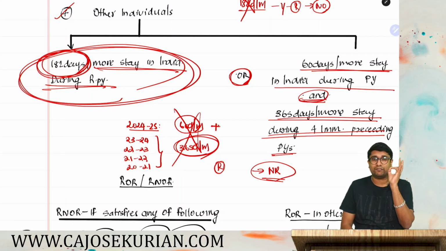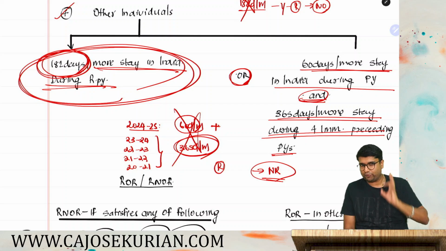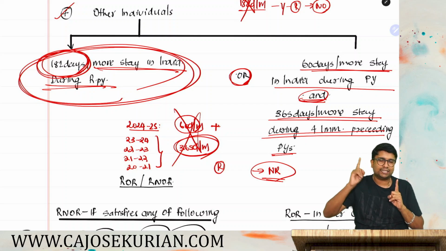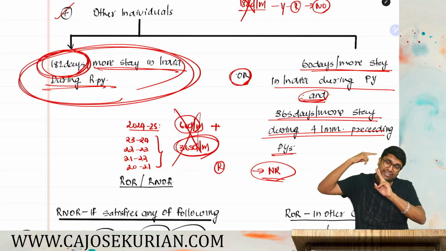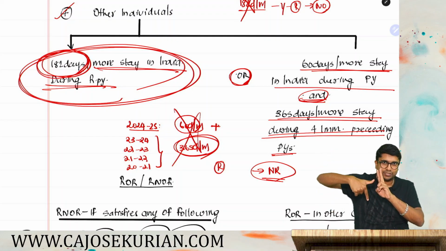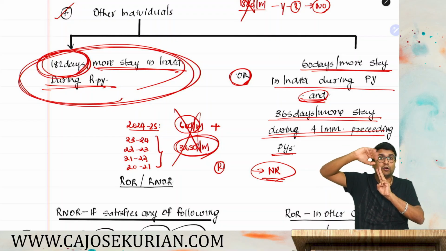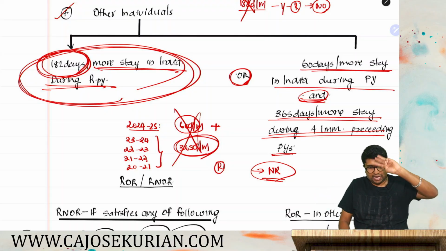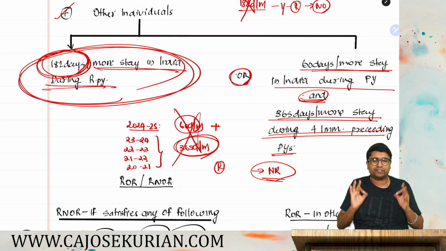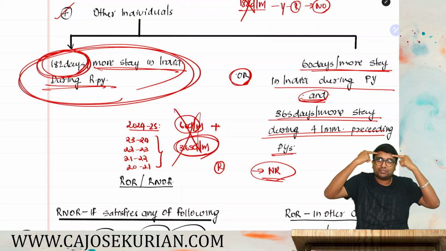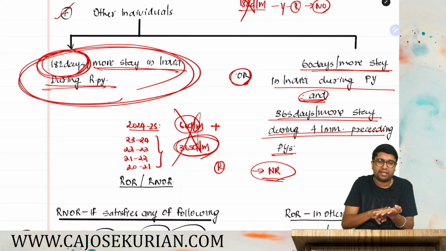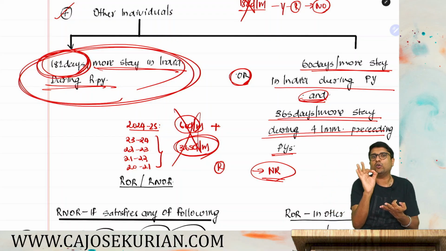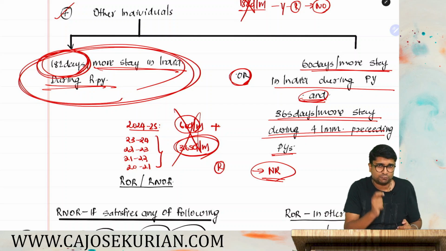So the first thing to do whenever they are asking a question in relation to an individual, you need to identify the type of SSC. 4 types are there: Indian citizen who left India for the purpose of employment, or Indian citizen who left India as a crew member of an Indian ship, or an Indian citizen or person of Indian origin who is residing outside India and comes on a visit to India, or an Indian citizen having more than 15 lakh income not paying taxes anywhere, deemed resident, and other individuals. So you need to identify the type of SSC, and based on the type of SSC only, you need to think what is the eligible criteria. Then only you count the number of days so that you can save time. You will always get the right answers. You will never go wrong, and you can score very good marks from this chapter.